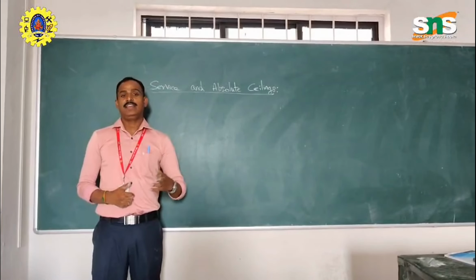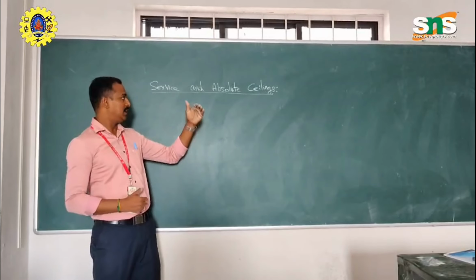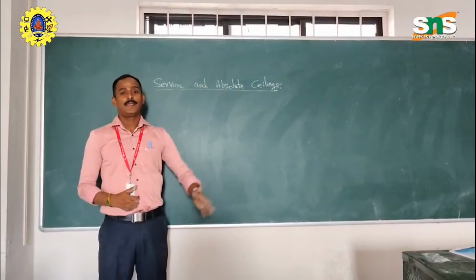In steady level flight, the rate of climb defines whether it is flying at the absolute ceiling or the service ceiling.